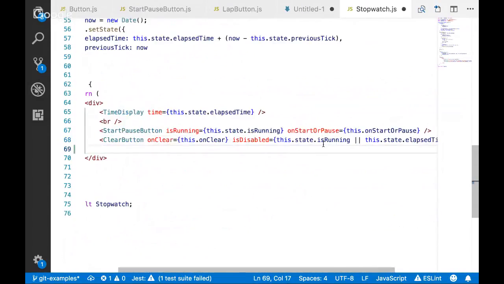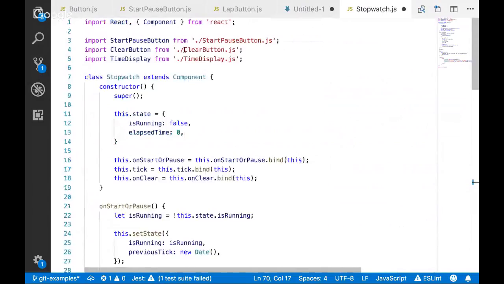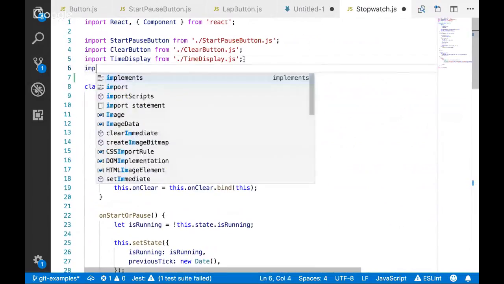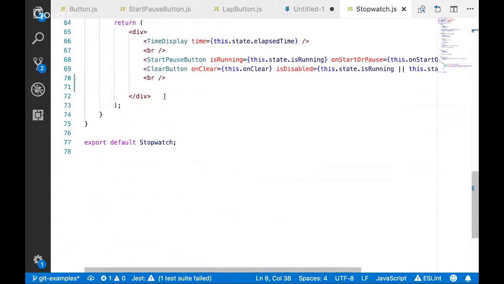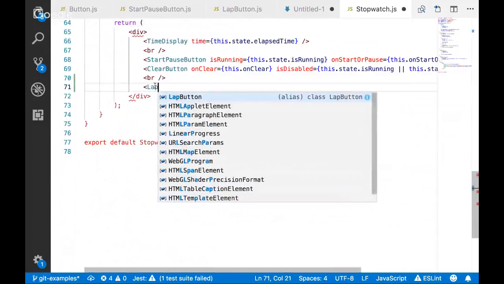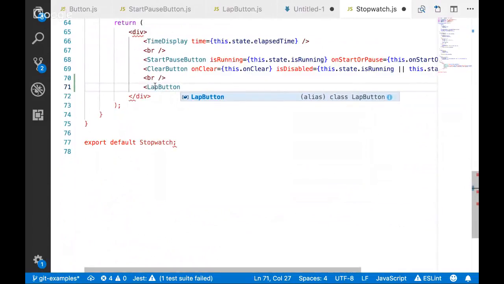Now I think it makes sense to put this on its own line, below some of the other stuff. So I'm just going to throw an extra line here. And just like anything else, I need to import this. So we'll import this. I'll put the .js here, although usually in my own writing a lot of times I don't, but I will. And then we should be able to use it, even if we're not passing anything in that it's going to do.